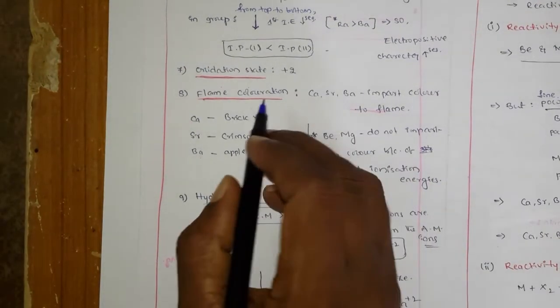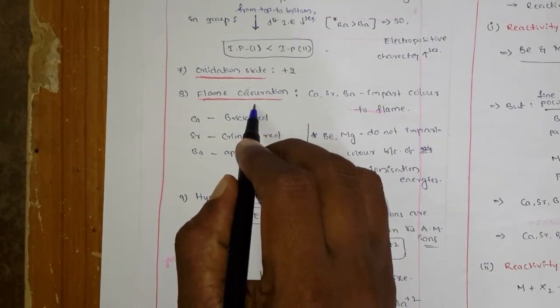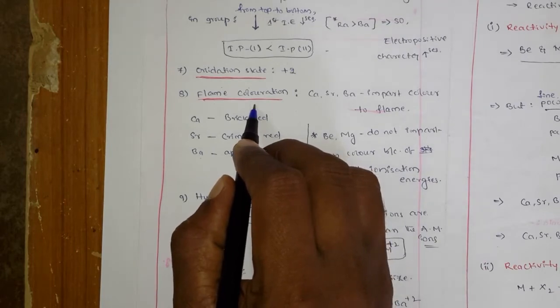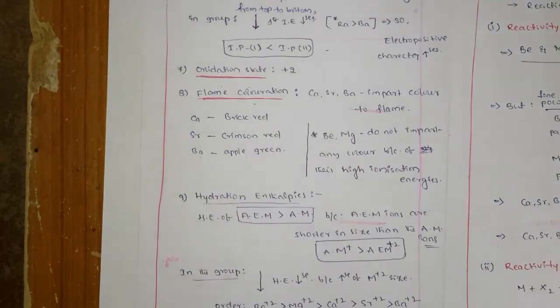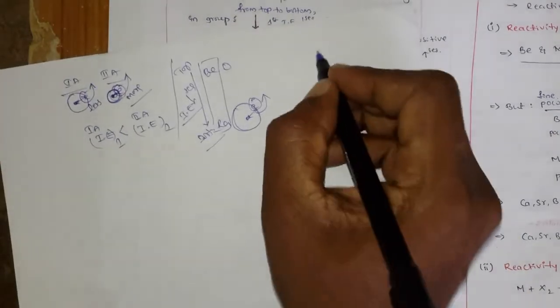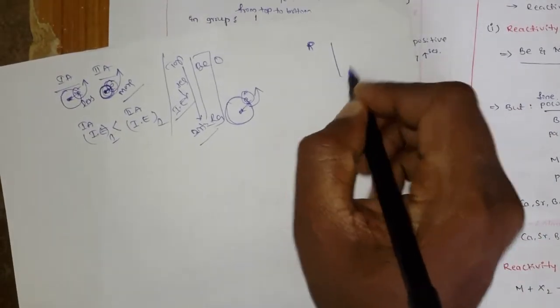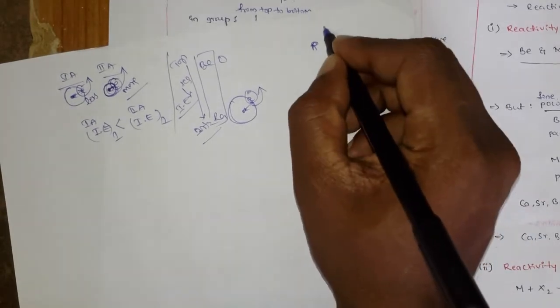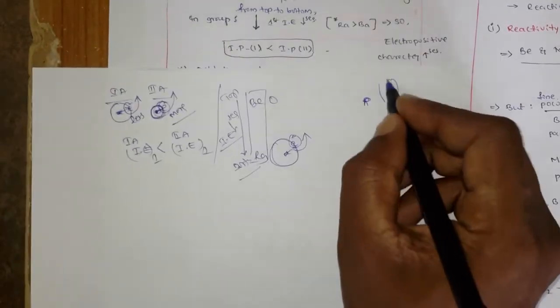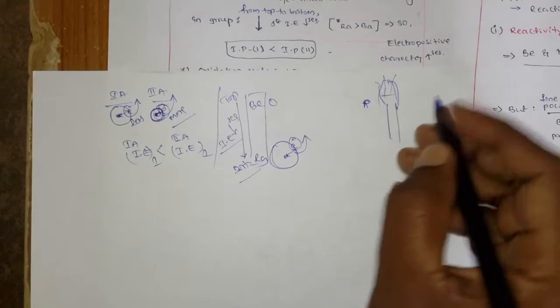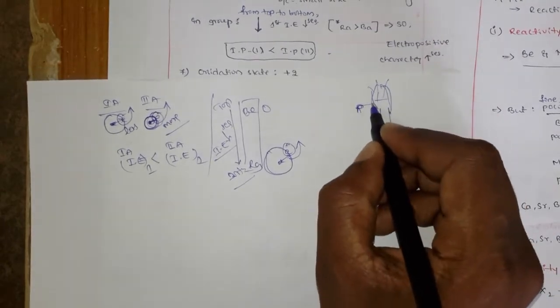The next one is the flame coloration. In the first year group of elements we have discussed, generally when you take a metal and keep it in the flame, it shows some color.